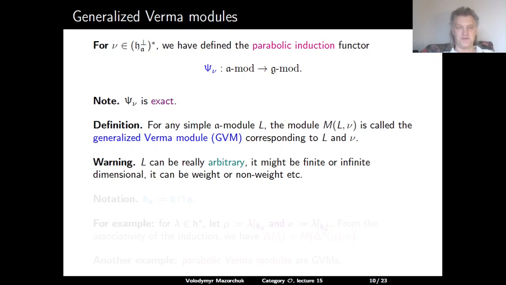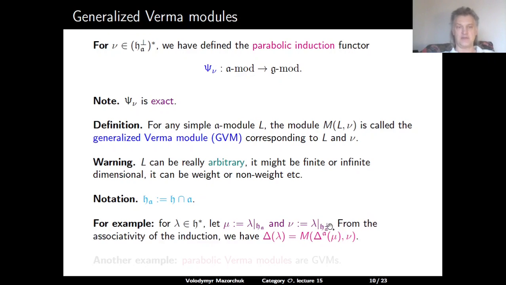We also denote by HA the intersection of the Cartan subalgebra H of G with the semi-simple algebra A. So for example, if lambda is a weight over H, we can consider mu the restriction of lambda to HA and nu the restriction of lambda to the HA orthogonal complement.